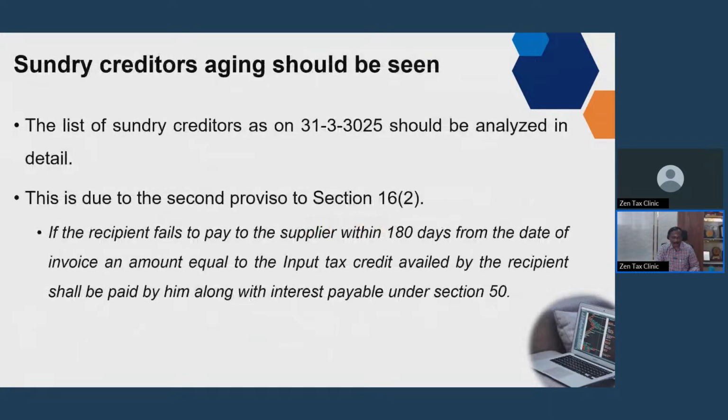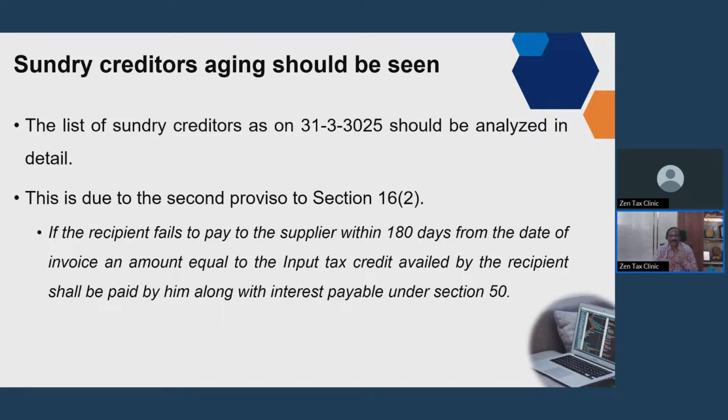This is one of the things. Creditors aging as on 31/3/2025: check it now itself. What is the periodicity of the creditors? Whenever they come for inspection, they ask what the creditors are as on the date. Suppose creditors is 2 crores. They say, sir, for the 2 crores, you pay the tax, or you reverse the ITC on the 2 crores amount.